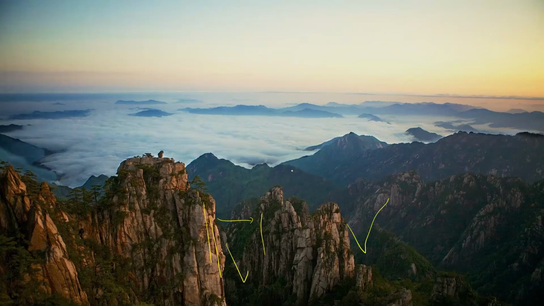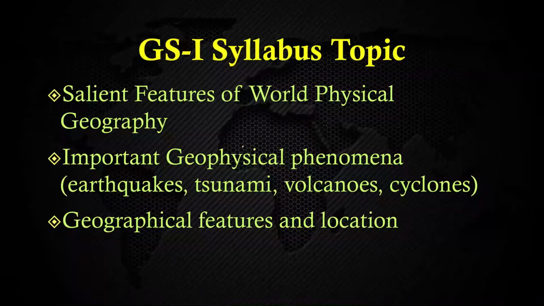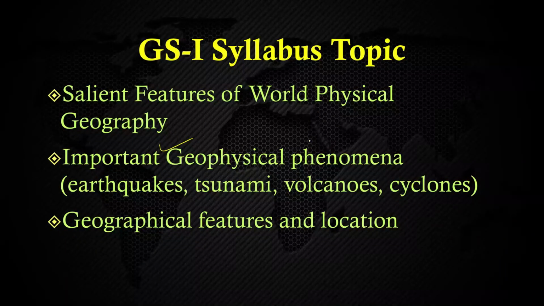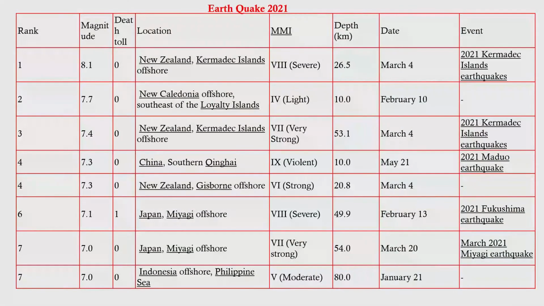And you can see the fog here, means the clouds here you can see. So it should be at a very high altitude, because its altitude is surely more than this one. So yes, how have these features erupted? We will see in this GS paper 1 what UPSC wants, that important geophysical phenomena you should be able to observe. Another important geophysical phenomenon is the earthquake.